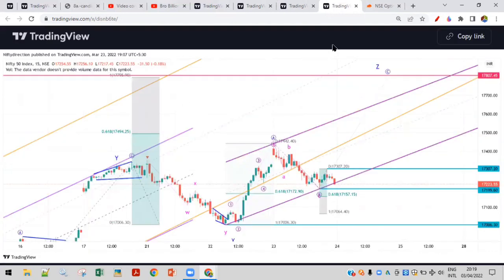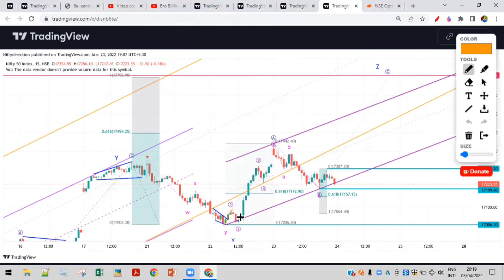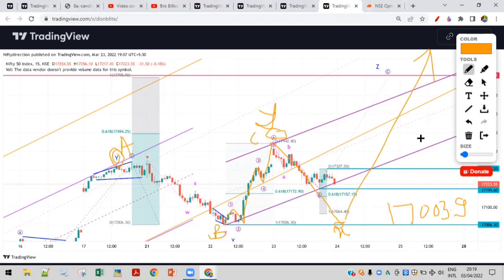On the same 23rd, we had a view that this is a 5-wave structure, 1, 2, 3, 4, 5, and since the B wave has broken this, with a 17,004 low, 3.9 something low on the Nifty, I'm shifting the Y wave from here to here. I'm considering this as an A wave, this as a B wave and this as a C wave, completing the Y wave on the larger degree, then this is an X wave, and then the final Z wave going on the upside.